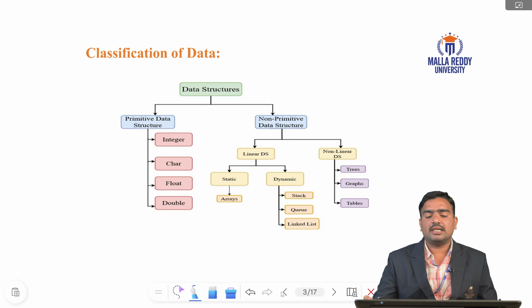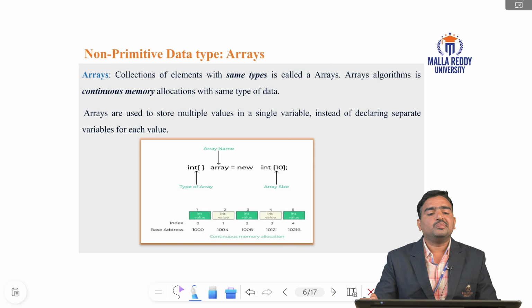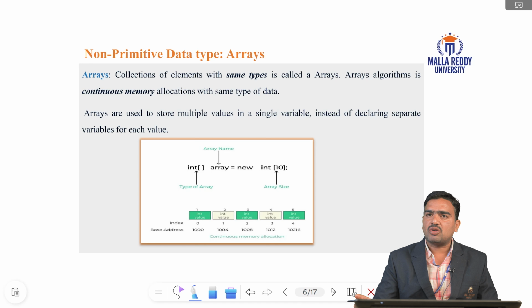Coming to dynamic data structures. Dynamic data structures are stack, queue, linked list. What is meant by array? Array means a collection of elements with the same data types. Array memory is continuous memory allocation with the same data types. An array is used to store multiple values in a single variable.